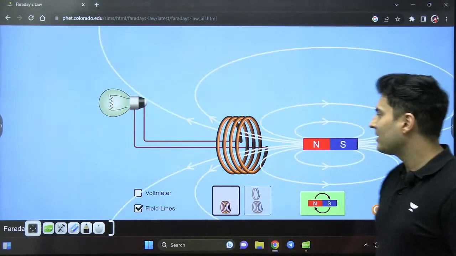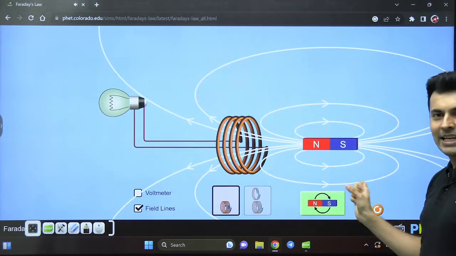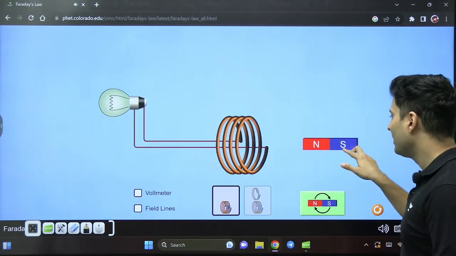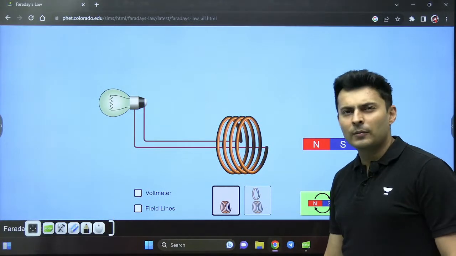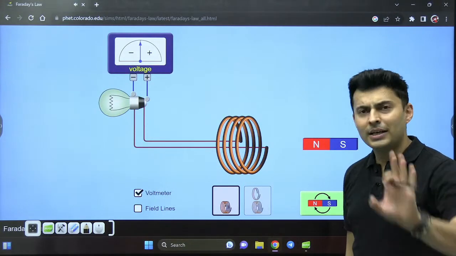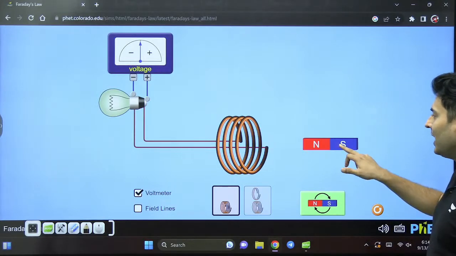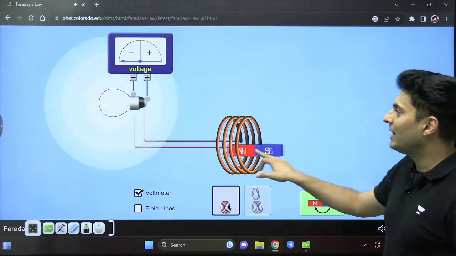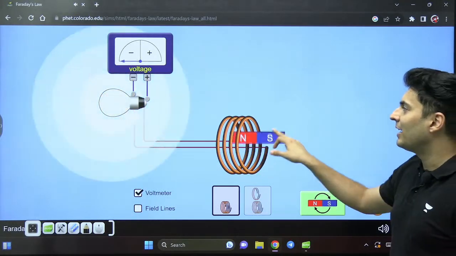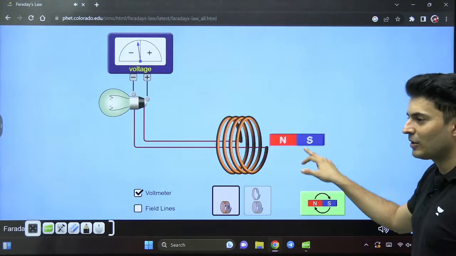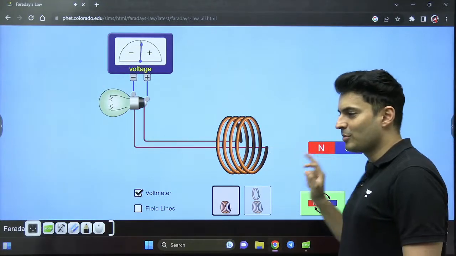This magnet will have some magnetic field lines, something like this. For now let's not see the field lines, let's just look at the magnet. Is the bulb glowing right now? No, right? If I put a voltmeter, the voltmeter is also showing 0 reading. Now let's move the magnet. Look at that, the bulb glows as I move the magnet. If I move the magnet around here, do you see the bulb is glowing? The voltmeter is also changing the needle's position.